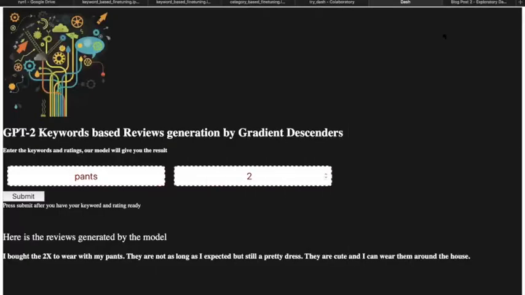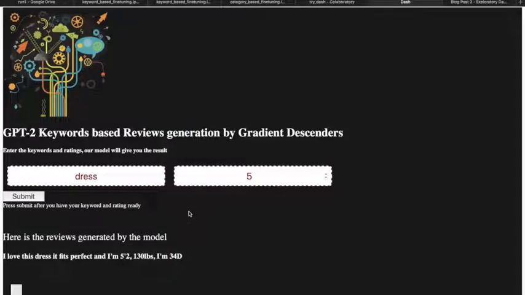Hi, I'm Christina. Right now, I would like to give you a better sense of how our model works. I created this app to show the GPT keyword-based review generation model. Simply, we can just input the keywords and the rating that we want, and it will generate the reviews. Let's give it a try. Let's just try dress, and we want the rating 5. Just press submit, and later the results will be there.